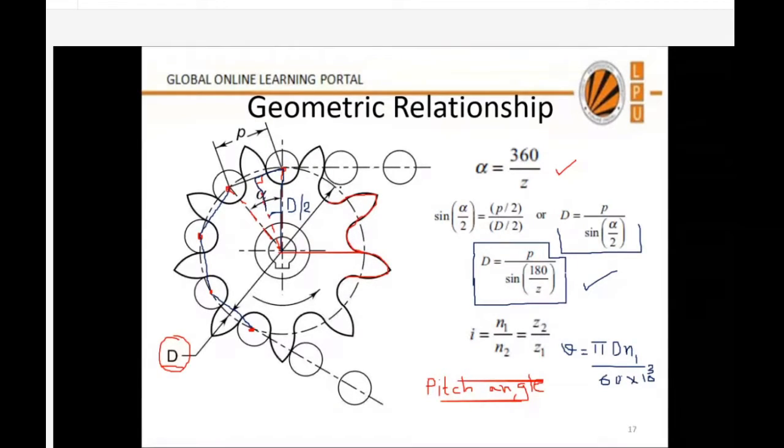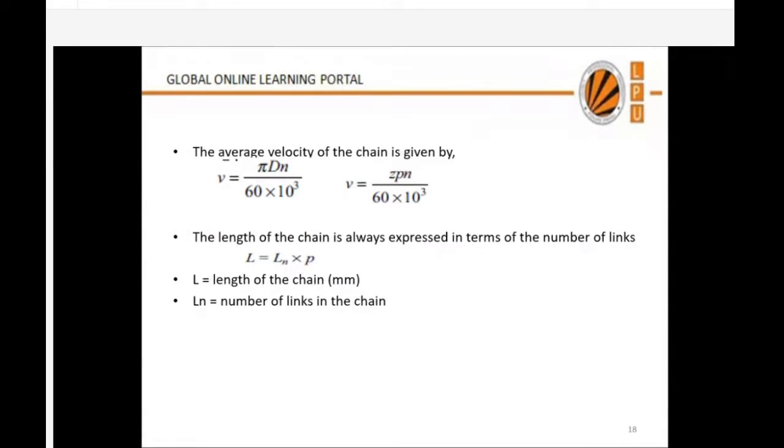So velocity can also be calculated this way. This will be the average or approximate velocity. Pi d n by 60 times 10 power 3, and pi d, which is the circumference of the circle, we can write as approximately equal to pz, where p is the pitch of the chain and z is the number of teeth of the sprocket.